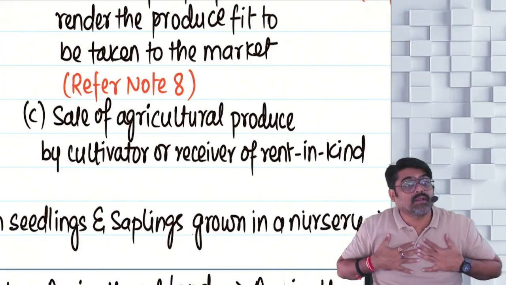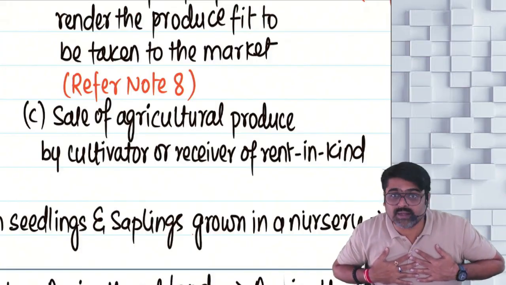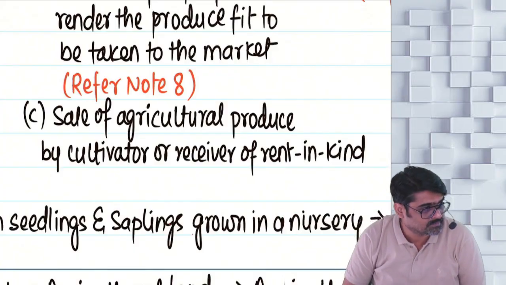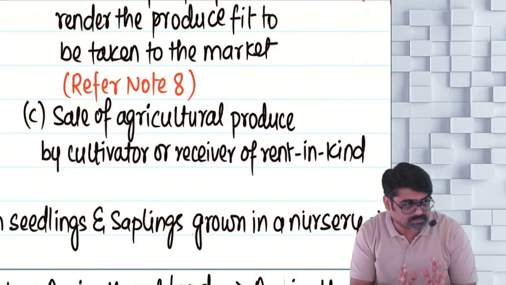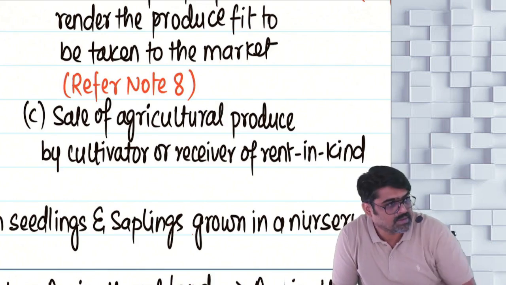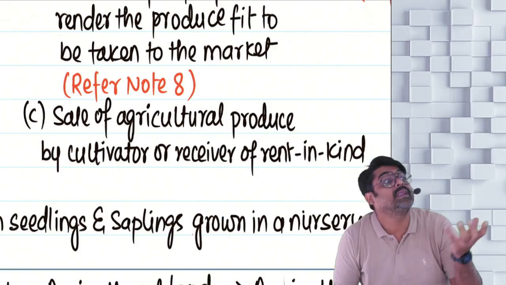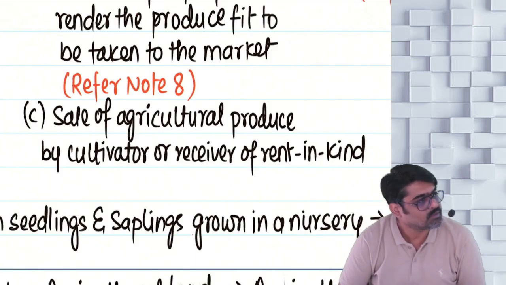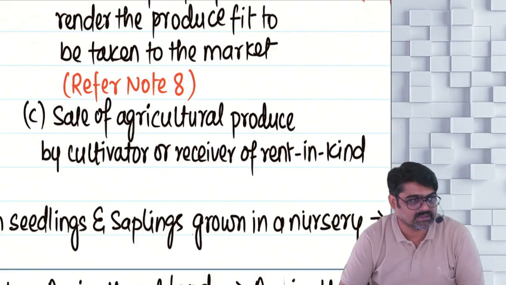Even the receiver of rent in kind can go to that market and sell the agricultural produce. So if the cultivators or receivers of rent in kind come and sell, then for them the income will be agriculture income.